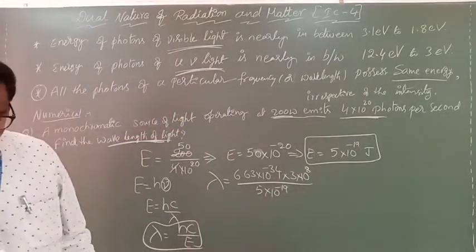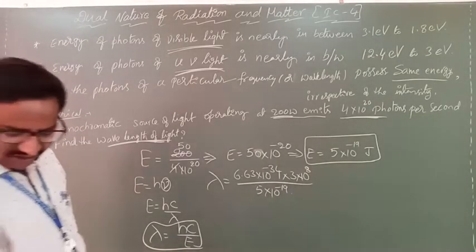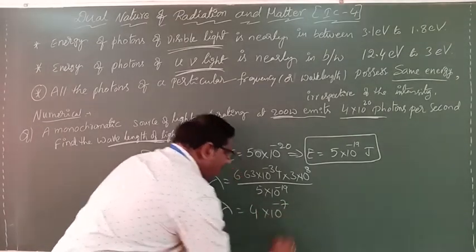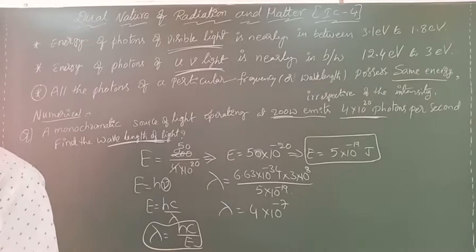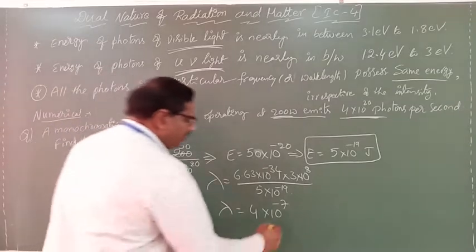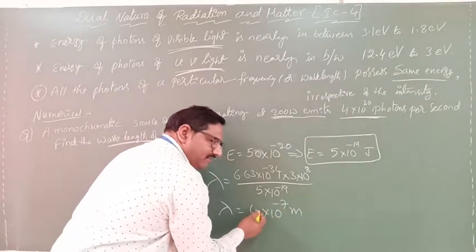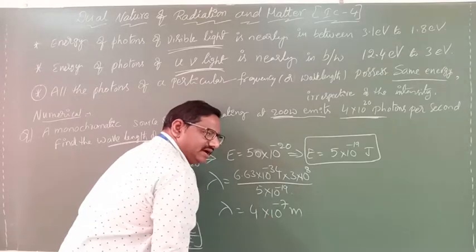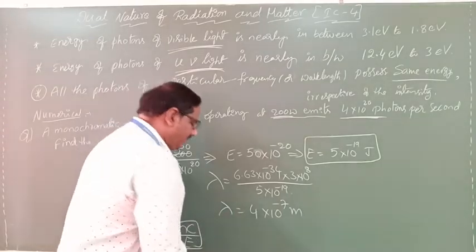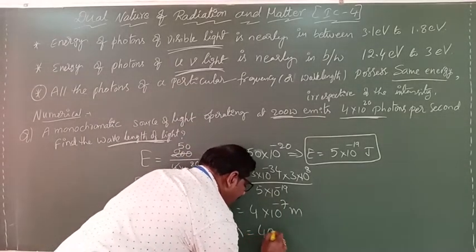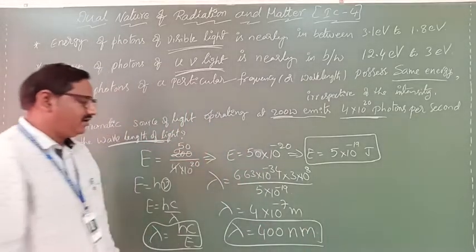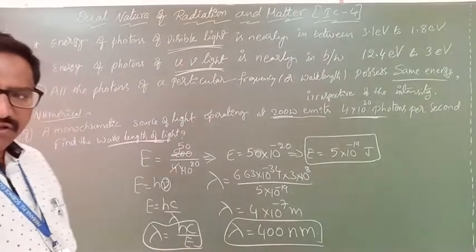If you solve these, the answer is approximately 4 into 10 power minus 7. To convert it into nanometers, multiply and divide by 100, and it becomes 10 power minus 9. So lambda equals 400 nanometers. Direct step I wrote. Clear? Very simple.